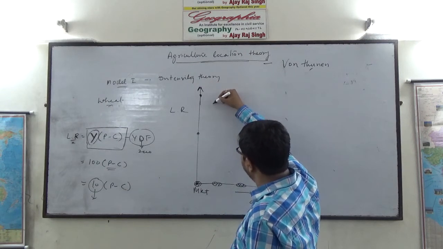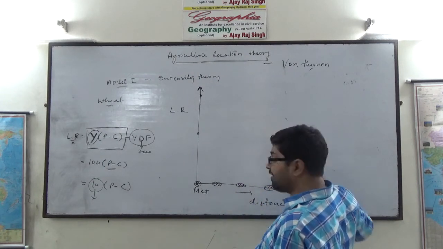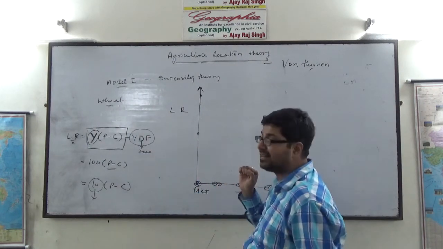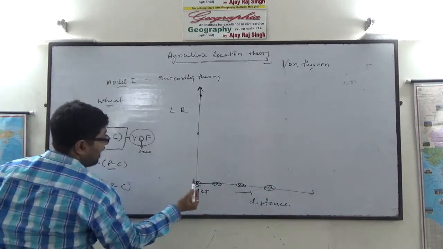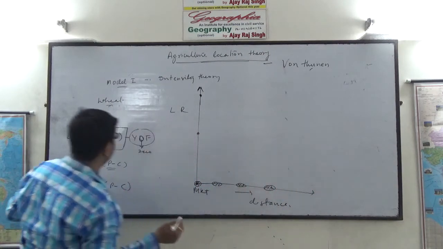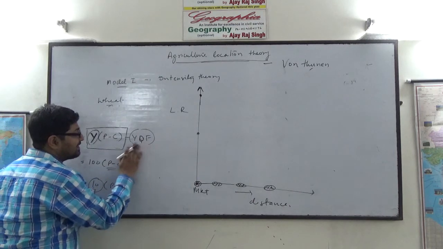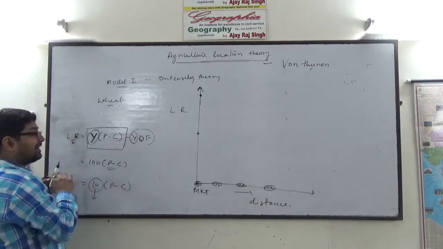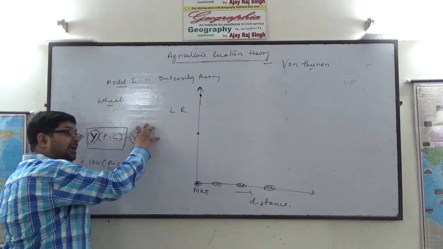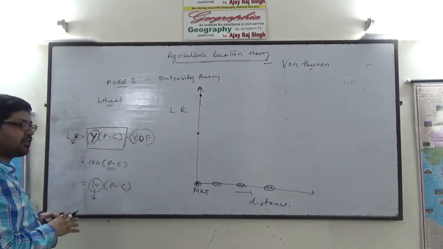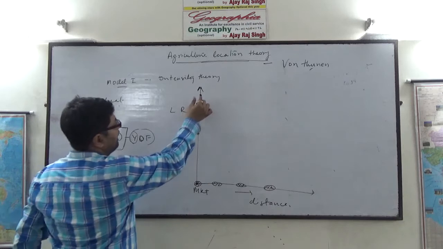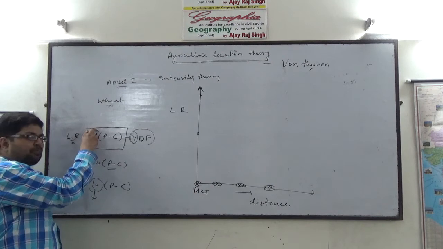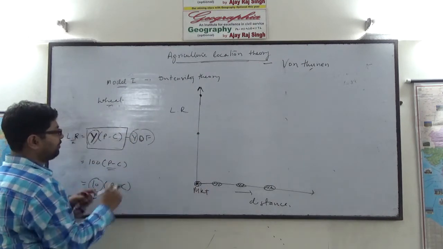But as the farmland gets located away from the market, this factor will start increasing. Now, if the farmland is located away from the market, the distance will start increasing. And if the yield remains high, then this factor will increase rapidly. For example, in case of intensive cultivation, it is profitable near the market, because near the market distance is 0 and in intensive cultivation yield is more. But as you move away from the market, what happens?